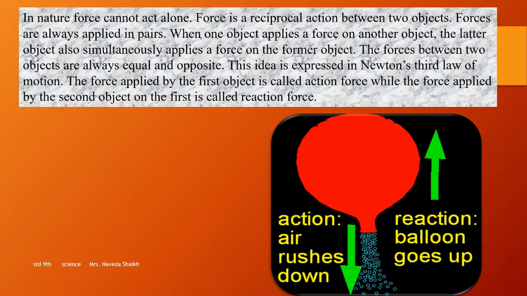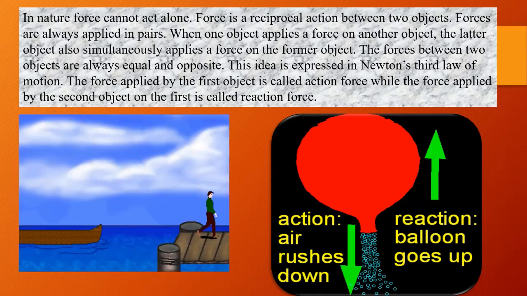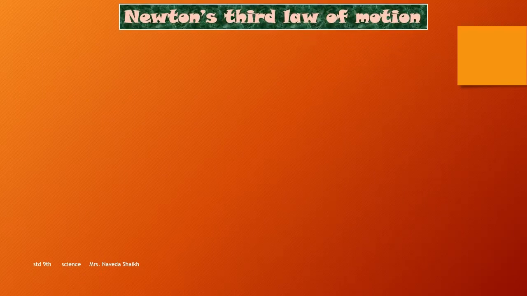The force applied by the first object is called action force, while the force applied by the second object on the first object is called the reaction force. So here also, when this man tries to jump from the boat onto the port, he applies a small amount of force onto the boat, which helps him to come onto the port, but the ship also tends to move away from the port. So this is the action and reaction which is happening. So with this we come to the third law of motion, the statement.